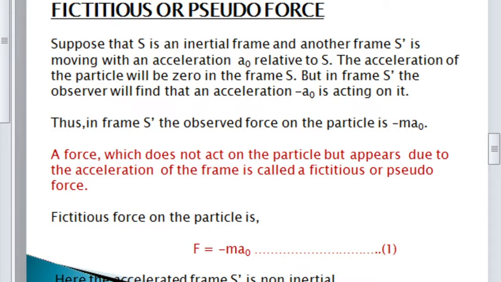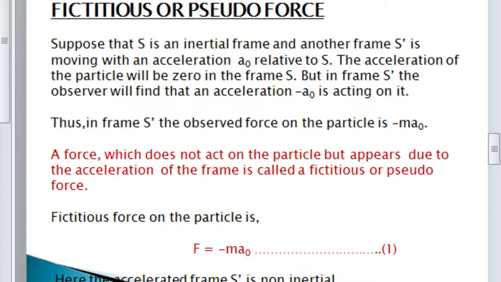The acceleration of the particle will be 0 in the frame S. In the case of an inertial frame, this particle has 0 acceleration. But at the same time, in the S dash frame, the observer finds an acceleration of minus a0 acting on it. So, in the inertial frame, acceleration is 0. It is clear from the definition of an inertial frame. The second frame is not inertial.